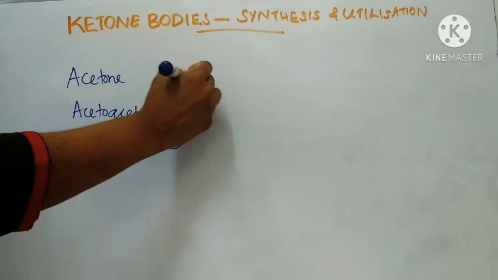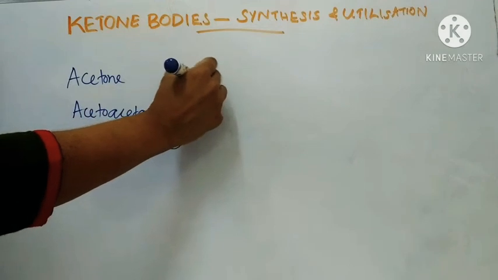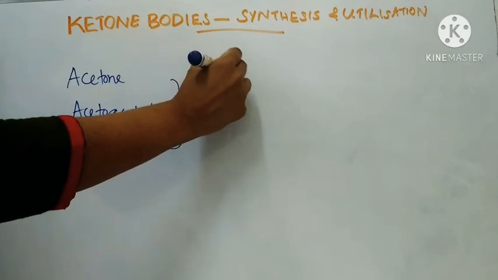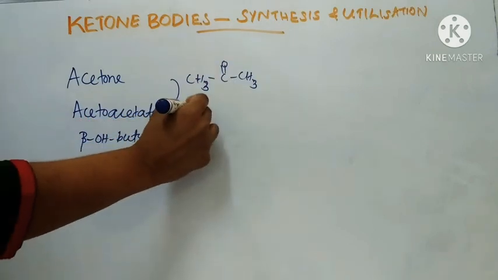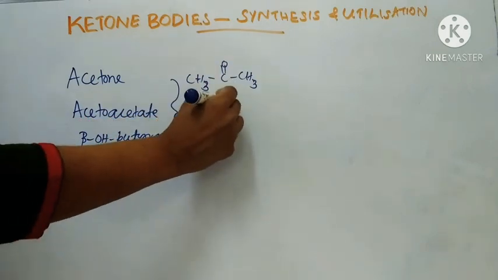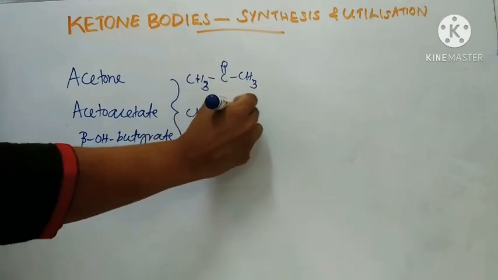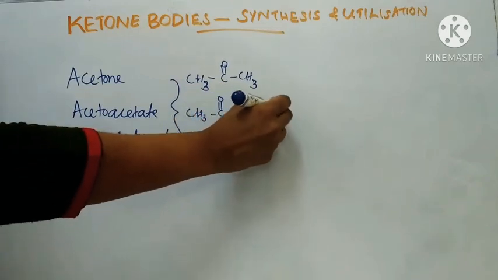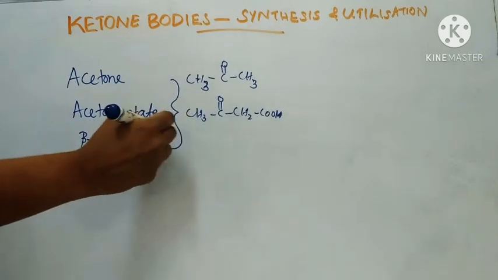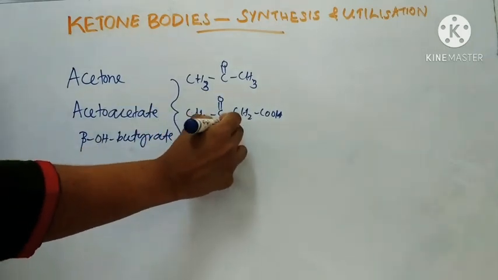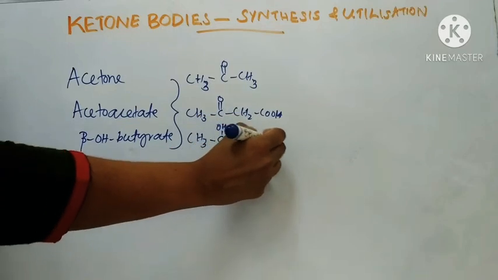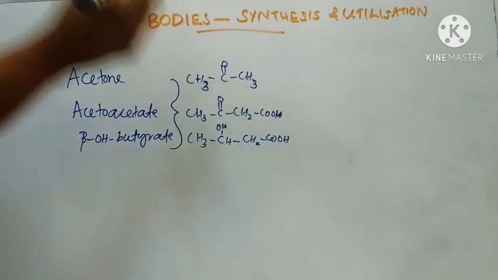Acetone is CH3 C double bond O CH3. Acetoacetate is CH3 C double bond O CH2 COOH. Beta hydroxybutyrate is CH3 CHOH CH2 COOH.